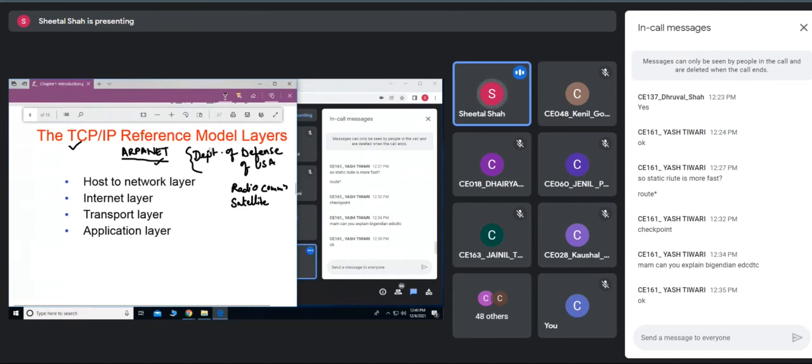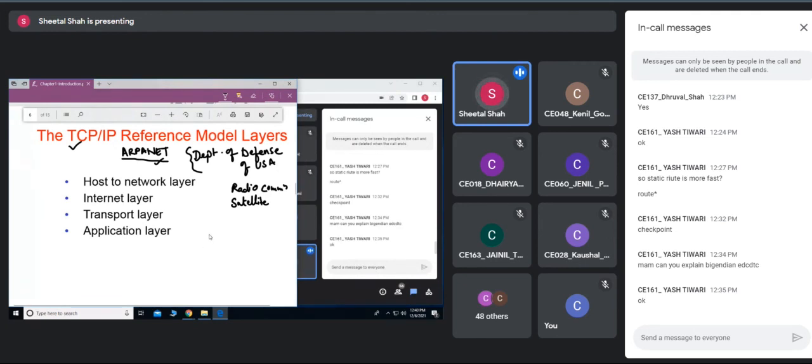Since the Department of Defense had funded or sponsored it, they wanted a network in which the communication between host A and host B should not stop, even if the network in between goes down. Even if the subnet goes down, the packets transmitted from host A should reach host B. That was the aim of developing this ARPANET.